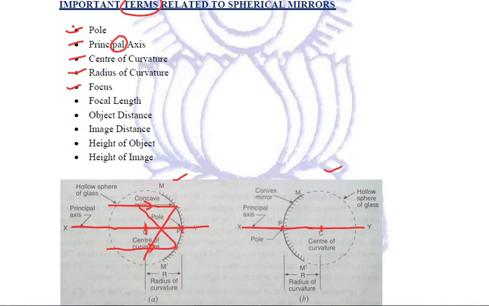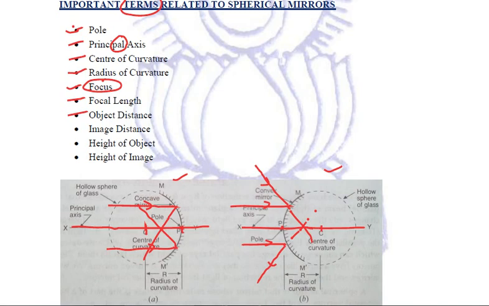In case of a convex mirror, when the light rays strike a convex mirror, it is a diverging mirror. It diverges the light rays in such a way that they appear to meet at a particular point which is termed as the focus. Now, the distance between the pole and the focus is known as focal length. The distance at which an object is placed from the pole of the mirror is known as object distance.